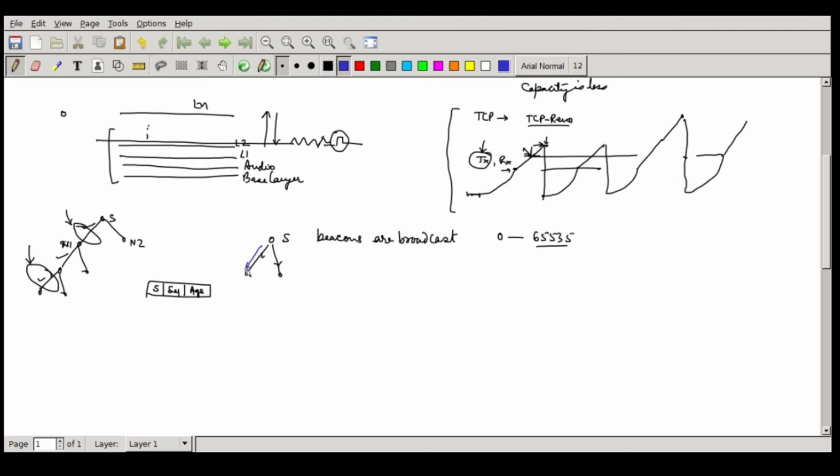packet reaches here. If there is, for example, a connection between these two, then one packet will come here, they will make the entry, and then they can make the broadcast in this direction. This guy will simply discard, and this will also be discarded because the entry already exists in the table here as well as here. So these two guys can further do the broadcast and so on. As a consequence, you will get a tree created from the source. But the only thing I am assuming is that there is a mesh.